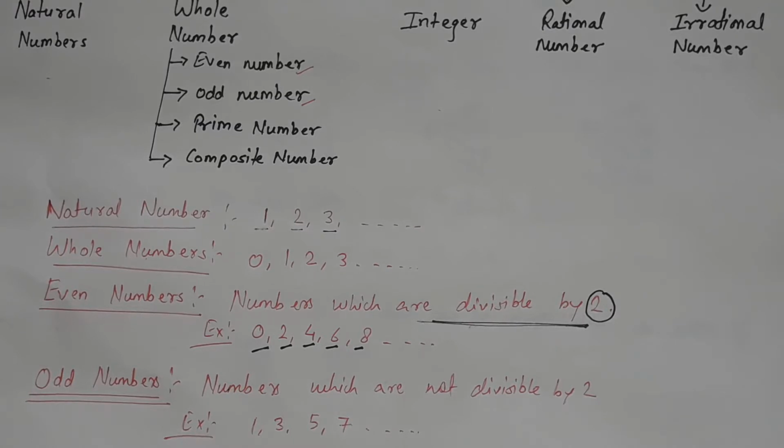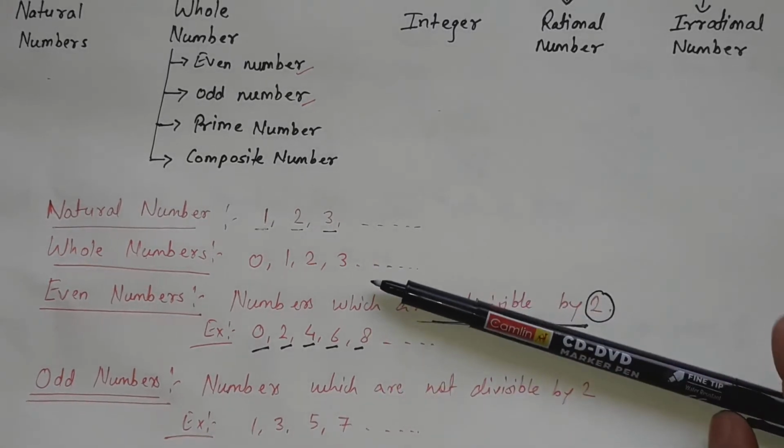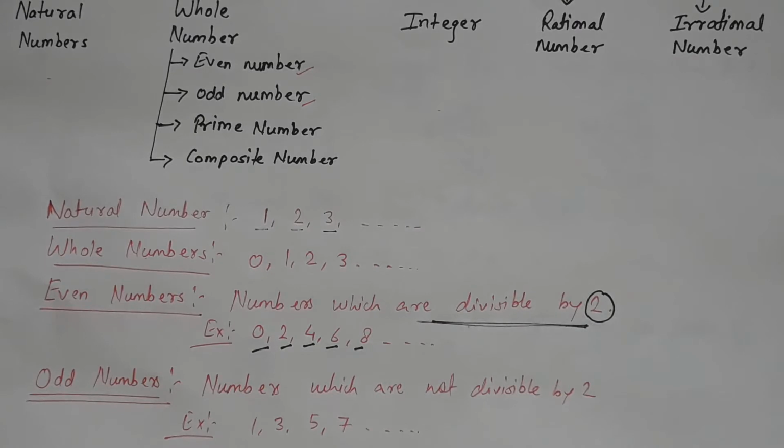A number which is not divisible by 2, जो नंबर 2 से डिवाइड नहीं होगा, जैसे कि 1 हो गया, 3 हो गया, 5 हो गया, 7 हो गया, they are the odd numbers.